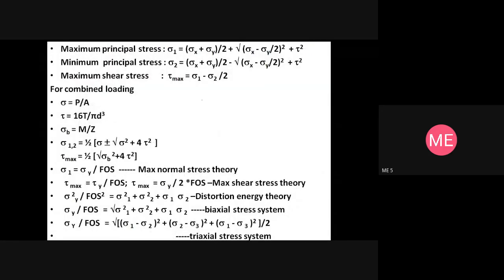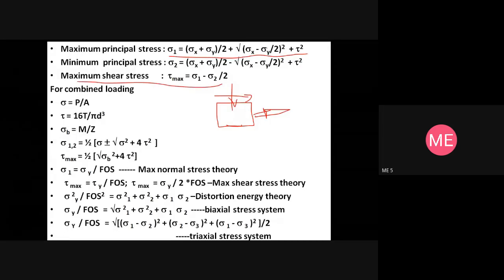All of you please listen before we get into the problems. That is before we get into numericals, basically. So far what we have learned is when an element, given like this, is subjected to stress in x direction, stress in y direction, accompanied by shear stress, when we have two stresses sigma x and sigma y in x and y directions, the maximum principal stress was given by sigma x plus sigma y by 2 plus or minus root of sigma x minus sigma y by 2 whole square plus tau square. This is what we have learned already.